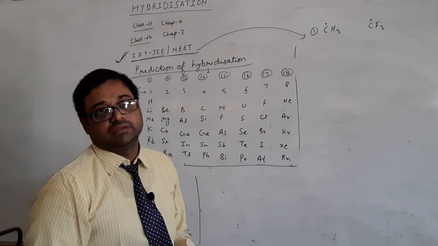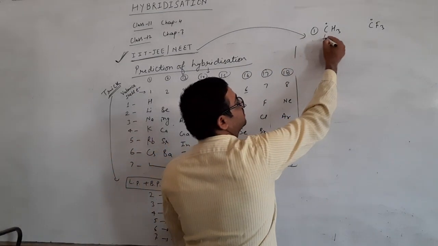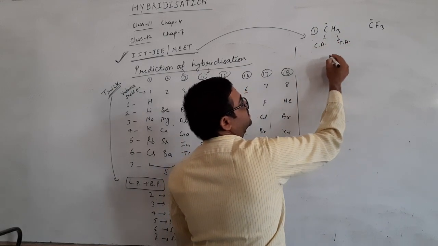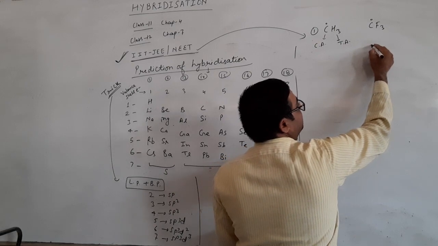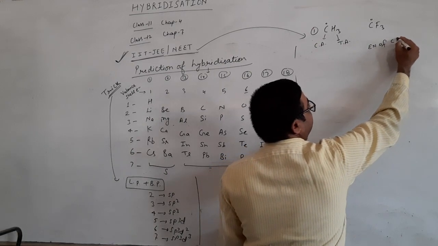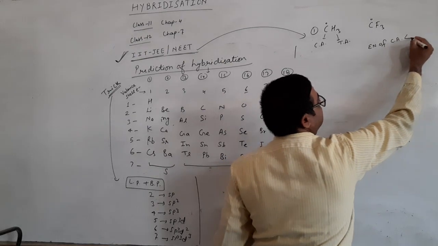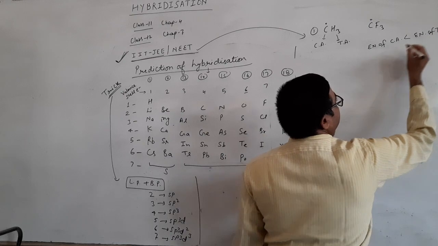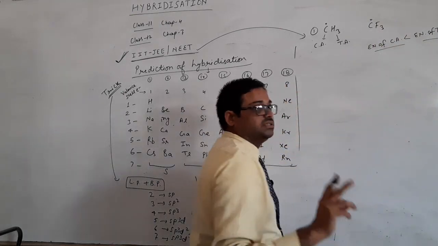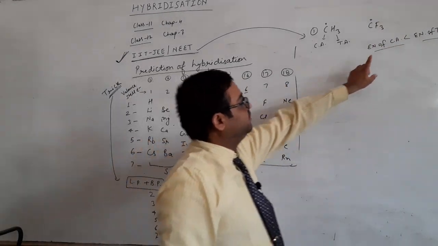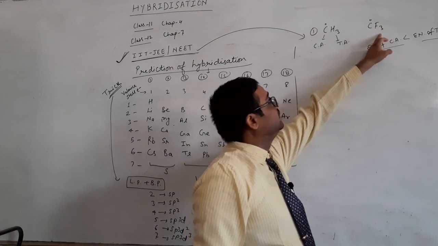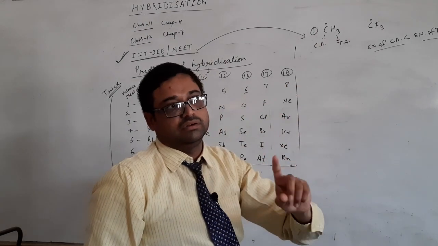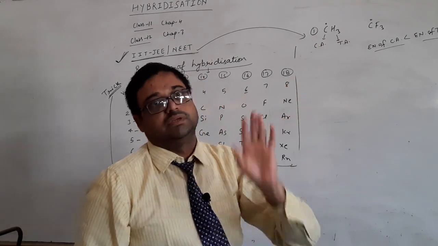How will we determine it? If this is Ca, the central atom, and this is Ta, the terminal atom, the rule is: if the electronegativity of Ca is lesser than the electronegativity of Ta, then this single electron will be counted as a lone pair.